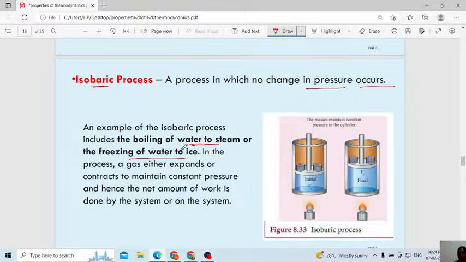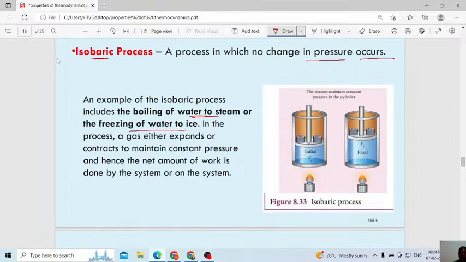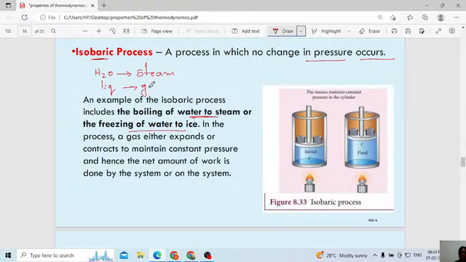You can observe here, when water starts changing to steam, the liquid form of water is converted into gaseous form. In the liquid, you can see a small gap between the particles, but in the gaseous form, the particle gap will be more compared to the liquid form. Correct now? You can observe the change, but there is no change in the pressure. Pressure will be constant.